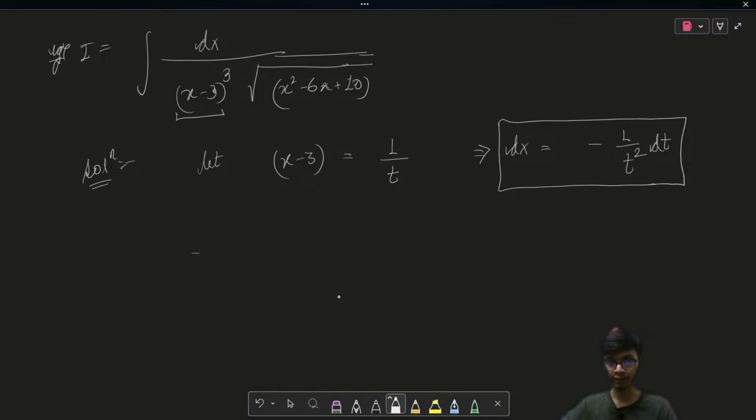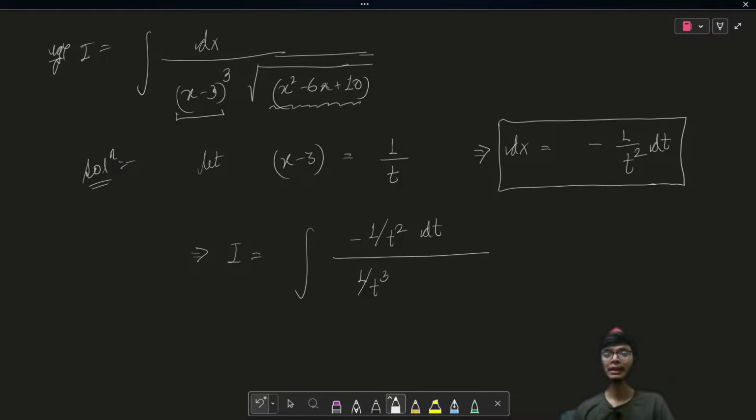If I do the substitution, then in place of dx I can write minus 1 upon t square dt, divided by (x minus 3) whole cube, which is 1 upon t whole cube. Now the important part is to represent the quadratic in terms of x minus 3.